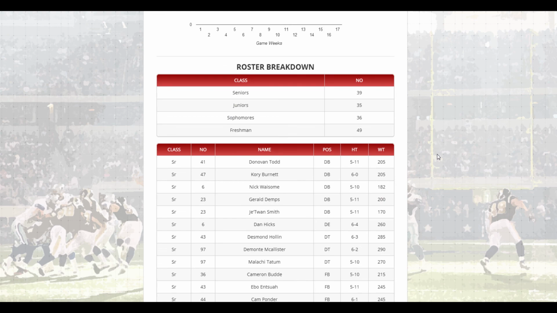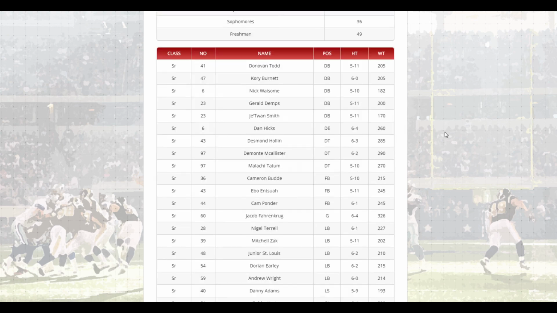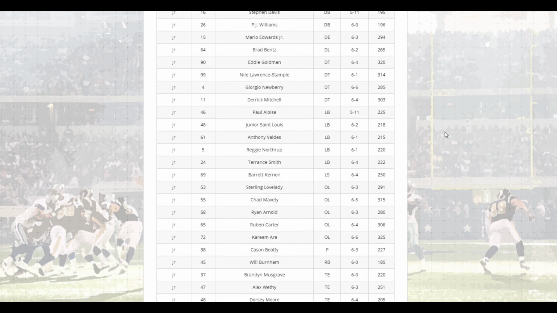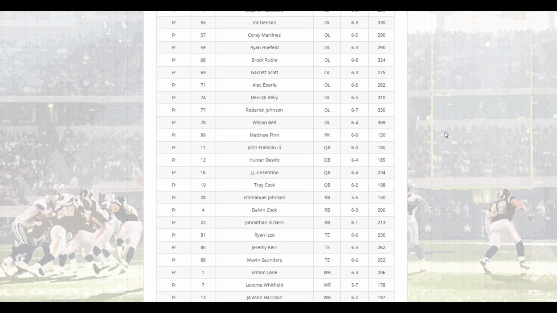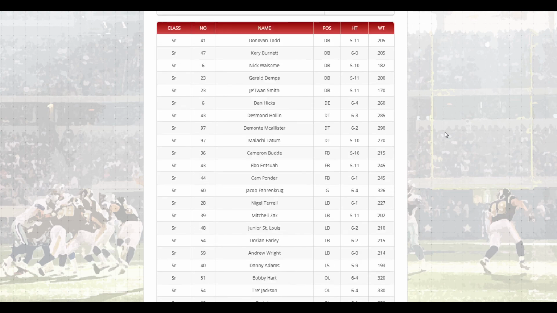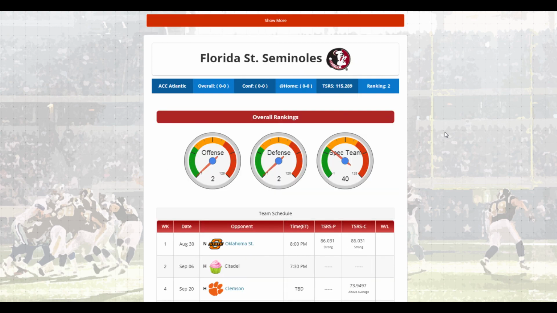We also have the roster breakdown for how many seniors, juniors, sophomores, freshmen, and the roster information that goes all the way down to the end of the page. And that is the team page.